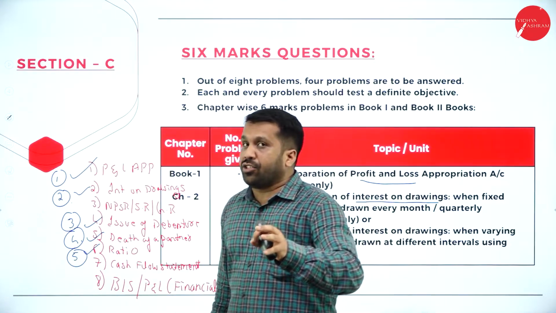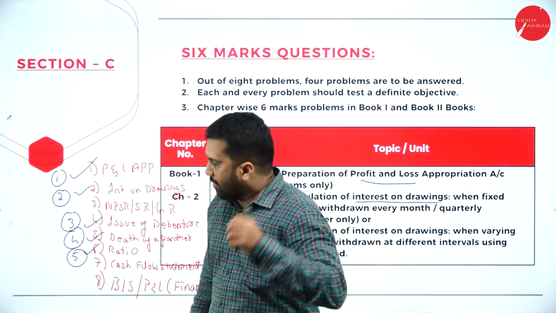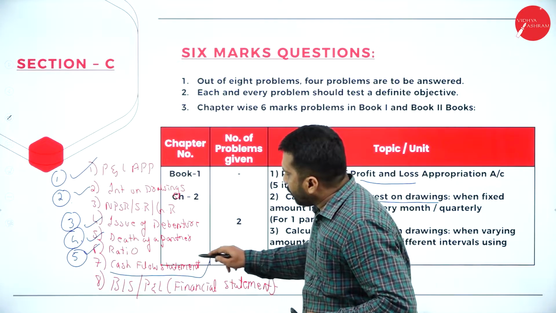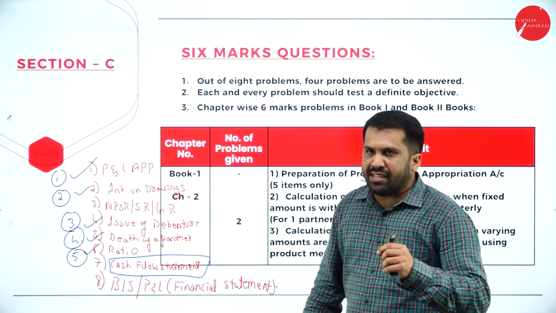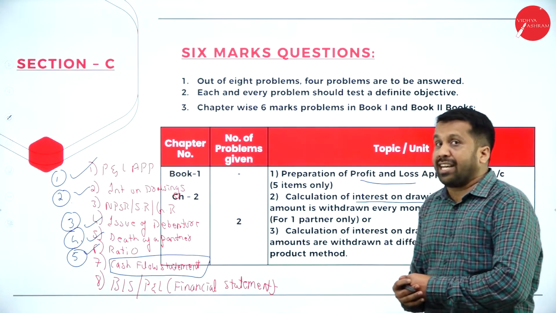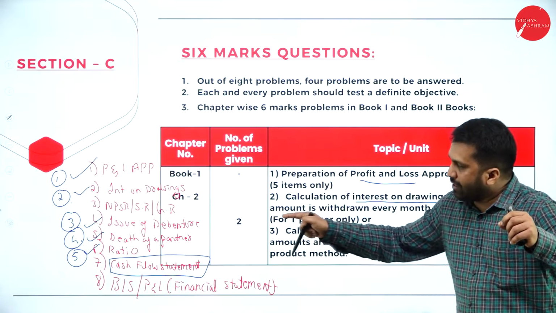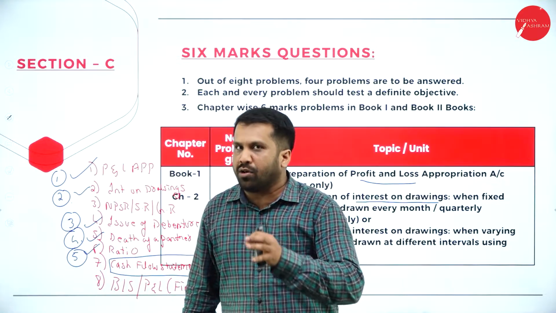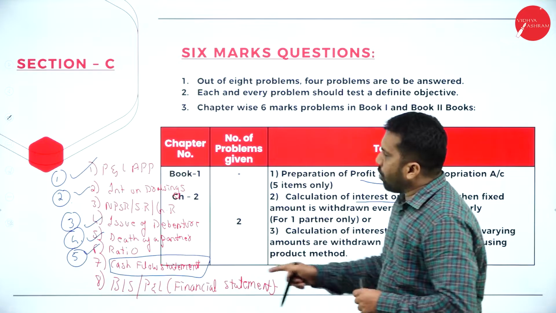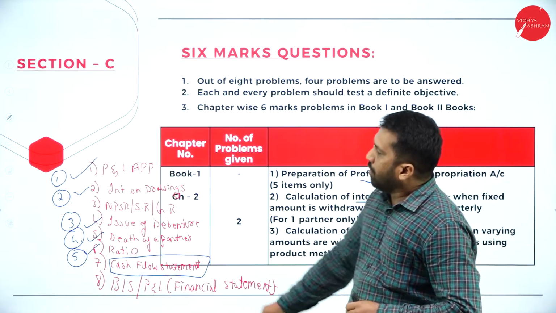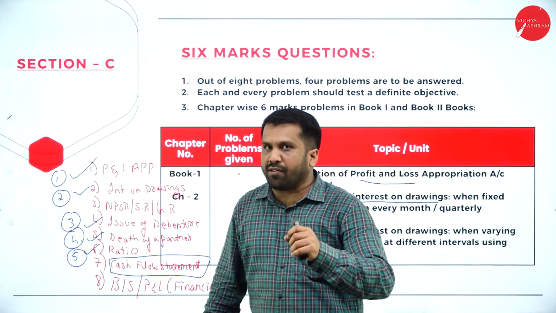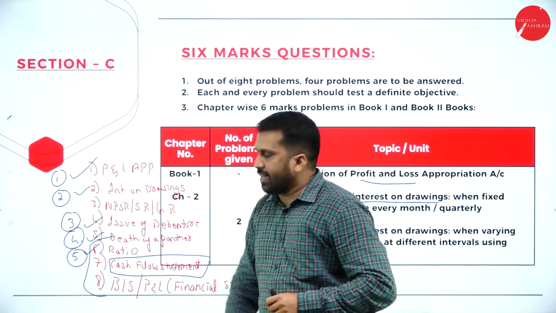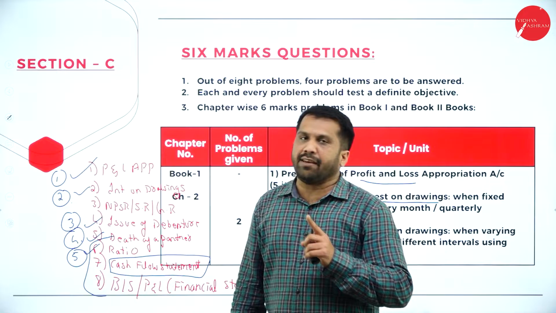If you're not good at ratios, what will be the next option, sir? Yes, if you're not good at ratios, please go with your cash flow statement. Easiest one, you can go with your cash flow statement. If you want to leave ratios, if you want to skip ratios, you can go with the cash flow statement. So these are the topics. Please remember this. 1, 2, 3, 4 must be your first option, and later, out of these 3 you can select any one as a safety.